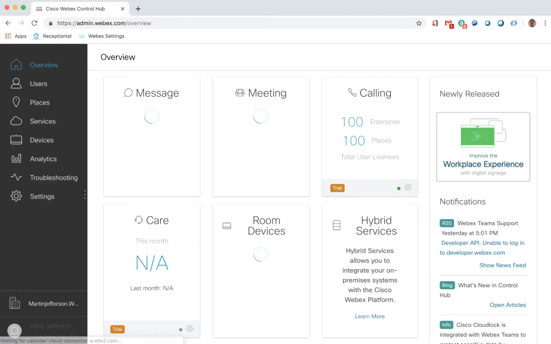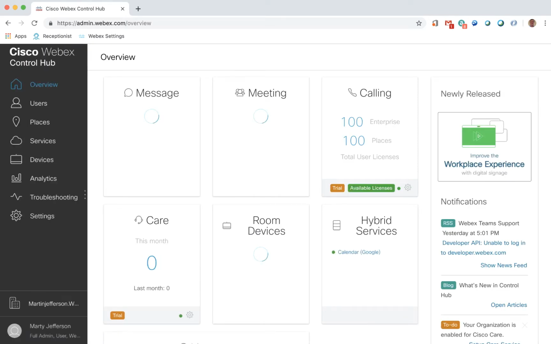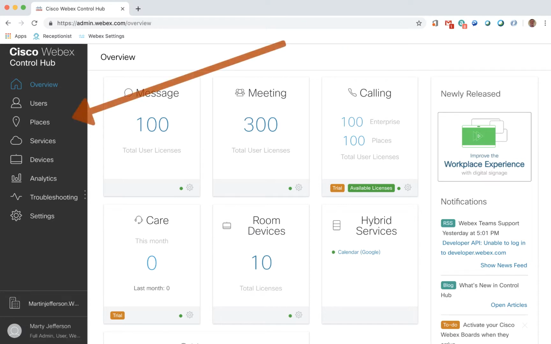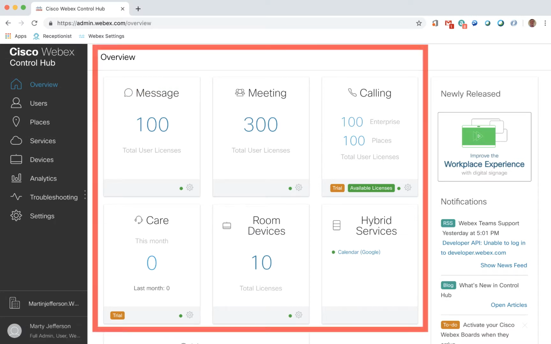The administrative interface, Webex Control Hub, is where all configuration management and reporting for Webex Calling starts. On the right side is where any news or announcements about Webex Calling are displayed for the administrator. On the left side are the different sections of Control Hub to configure, manage, and report on Webex Calling. The center section is where information about the system is displayed.